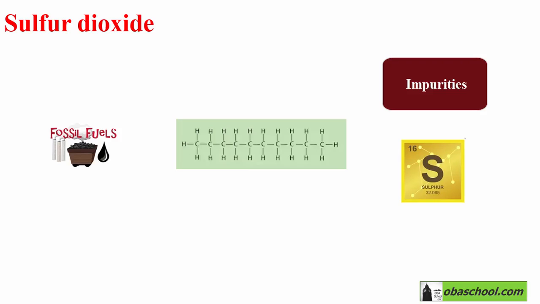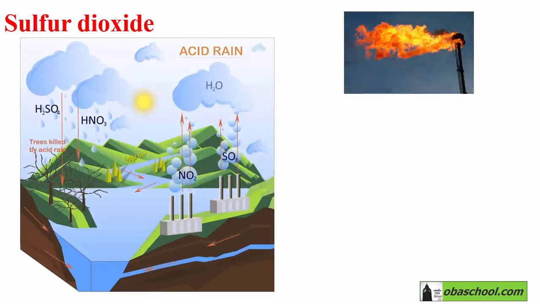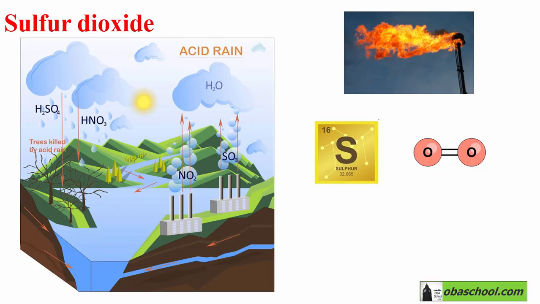So all fossil fuels contain at least some sulfur. When a fossil fuel is burned, the sulfur in this fossil fuel will react with oxygen gas to form a gas which is called sulfur dioxide, SO2. This is an acidic gas and it's a toxic gas as well.